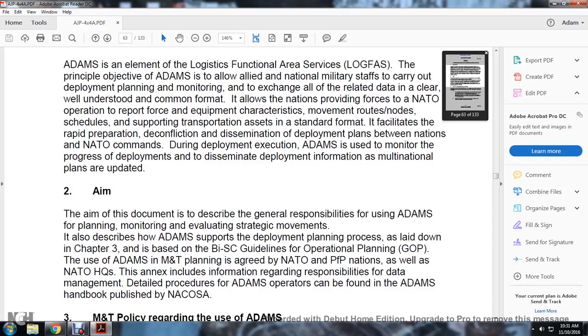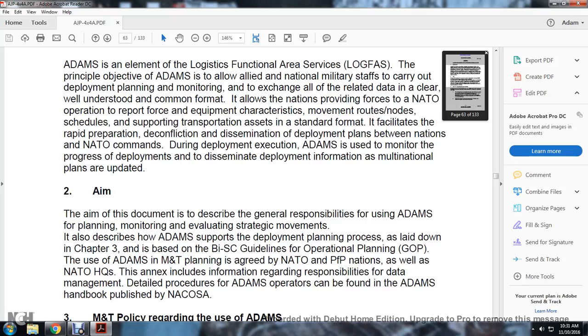The aim of the documentation is described in general responsibility for the use of the Allied Deployment and Movement System for the planning, monitoring, and evaluation of the strategic plan. It also describes the Allied Deployment and Movement System deployment planning process, which is laid out in Chapter 3 on the basis of the Strategic Command guidelines for the operational planning of the use of the Allied Deployment and Movement System.